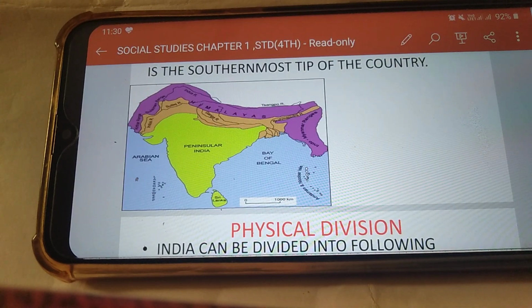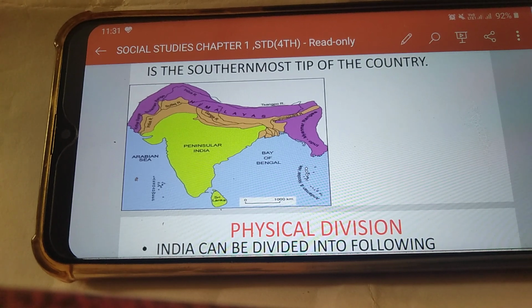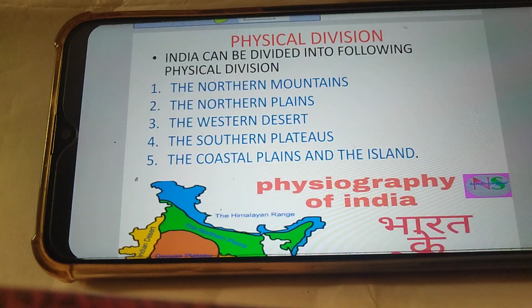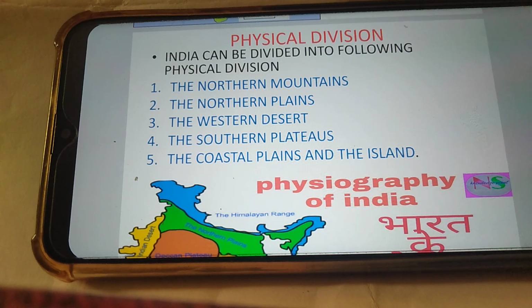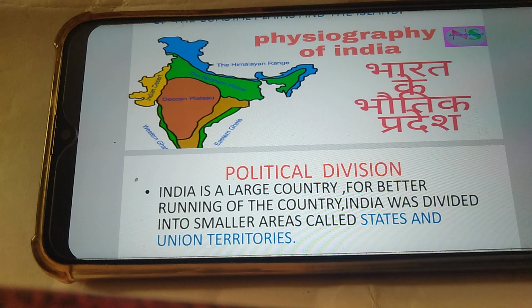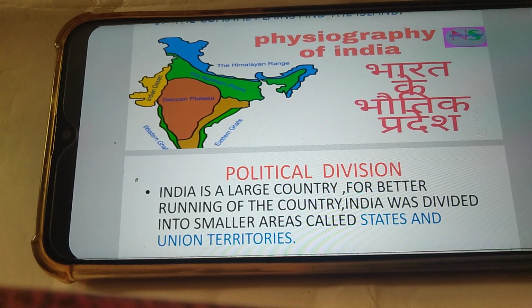Here in the picture you can see India with Arabian Sea, Bay of Bengal, Himalayas, Peninsula, India, etc. Physical division. India can be divided into following physical divisions: the northern mountains, the northern plains, the western desert, the southern plateau, the coastal plain, and the islands. Here in the picture of India you can see the physical division of India.